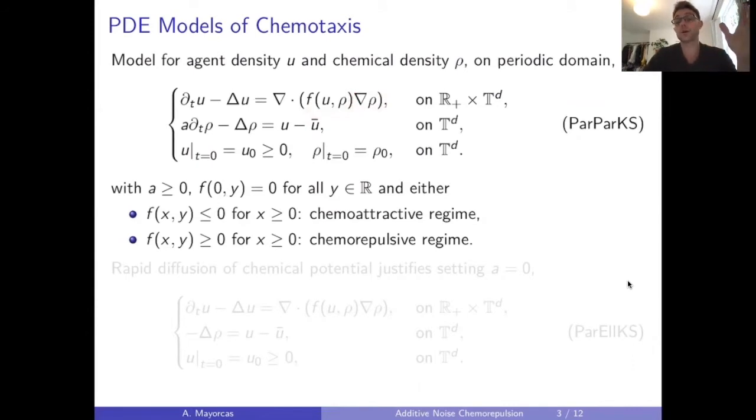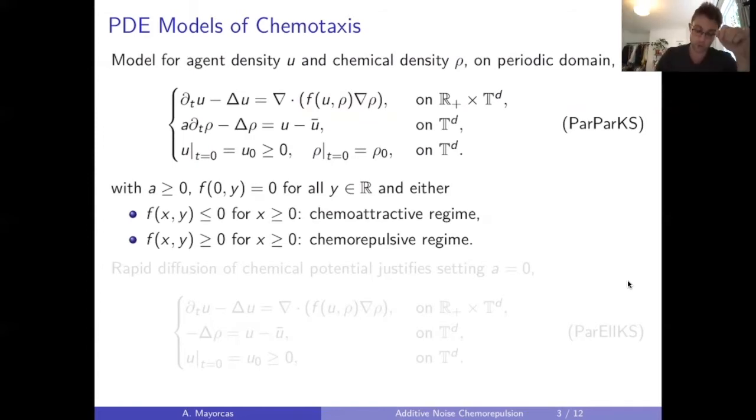So we can classify chemotactic models into two regimes. The chemoattractive regime, which is where the nonlinearity is negative for positive cell density. So essentially cells will be pulled towards each other. And the chemorepulsive regime, which is where the nonlinear sensitivity or possibly linear sensitivity is positive for positive cell densities. So the cells will be repelled from each other.